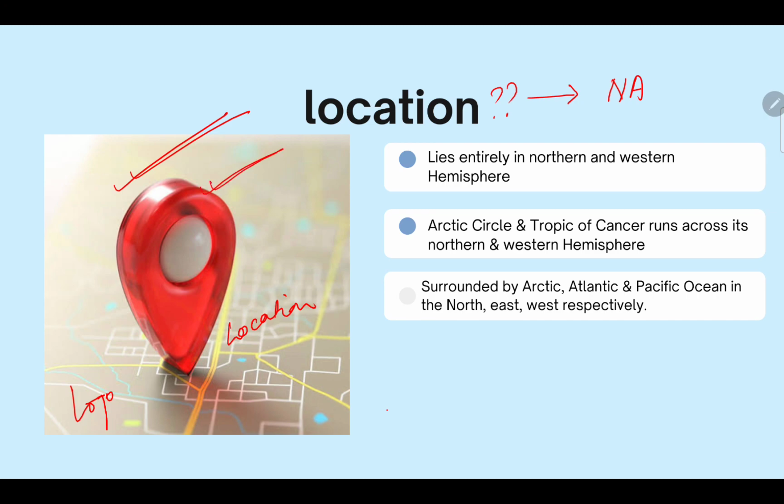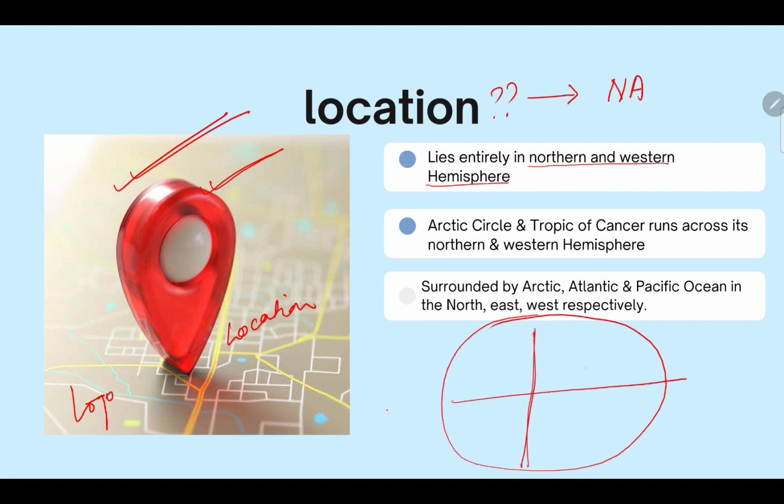North America lies entirely in the northern and western hemisphere. Now let's talk about it if this is Earth. This one is east, west, north, south. So what it says is, where is North America? It lies entirely in the northern and western hemisphere, this part here.